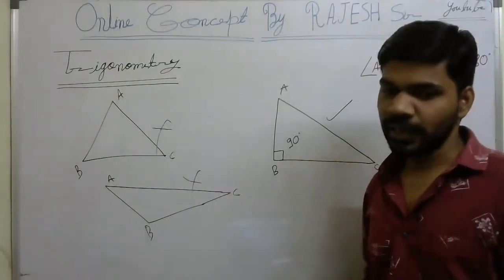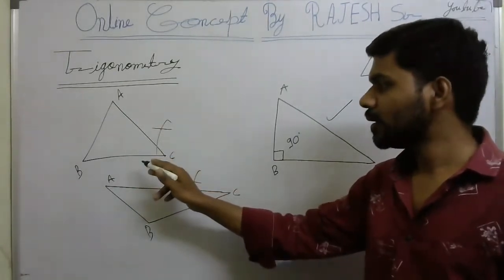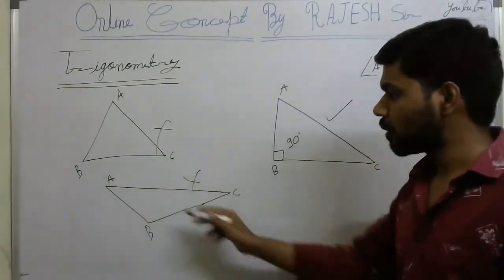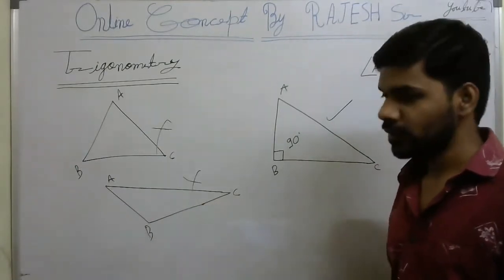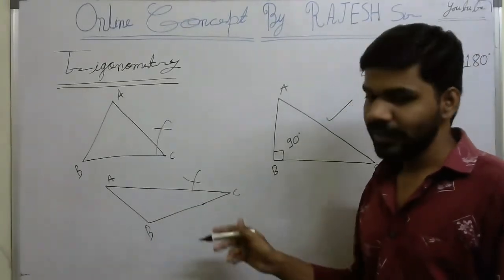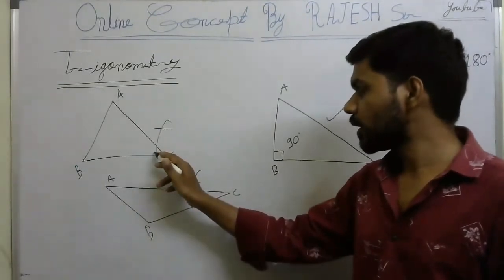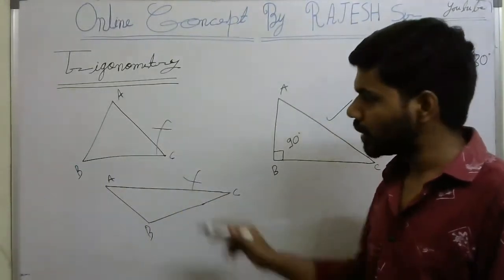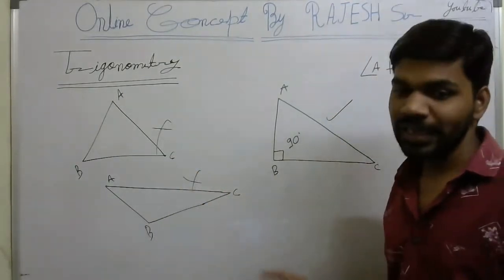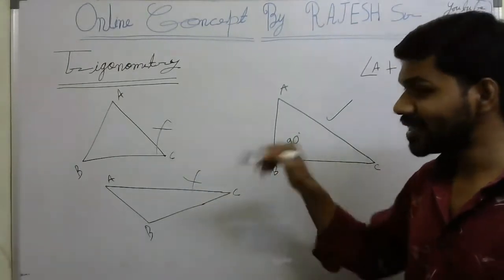This is not a right angle triangle. We cannot find any angle among these three angles that is 90 degrees. Here also we are not finding a right angle. This one is more than 90 degrees, and the others are less than 90 degrees. This triangle also has no angle equal to 90 degrees. So we cannot learn these in the trigonometry part.